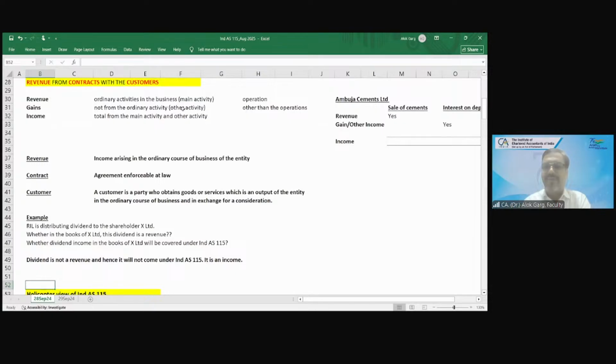Clear? Clear, sir. So Miruna, dividend is not the normal course. Normal course of business means ordinary activity. So is X Limited's ordinary activity to earn their livelihood only from dividend? What happens tomorrow if dividend does not come? The companies are not obligated to pay dividend. If they have the profit, they will pay dividend, otherwise no. Correct?